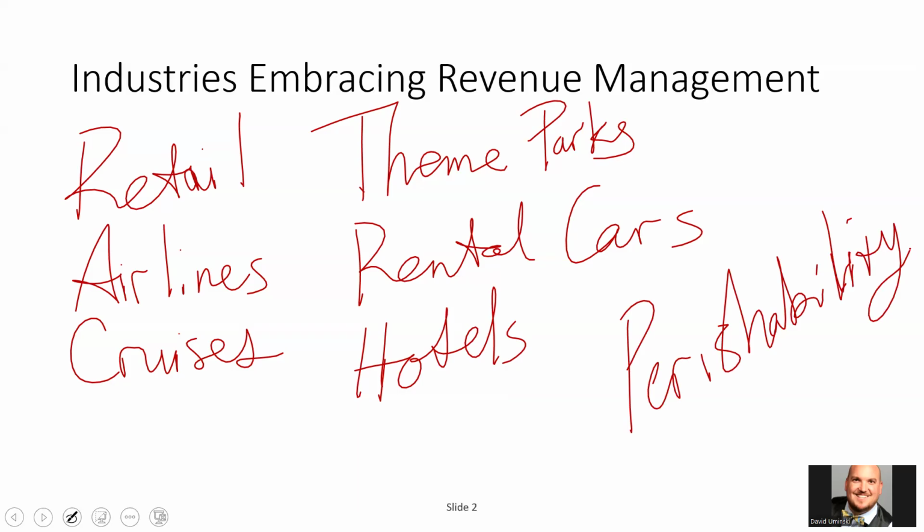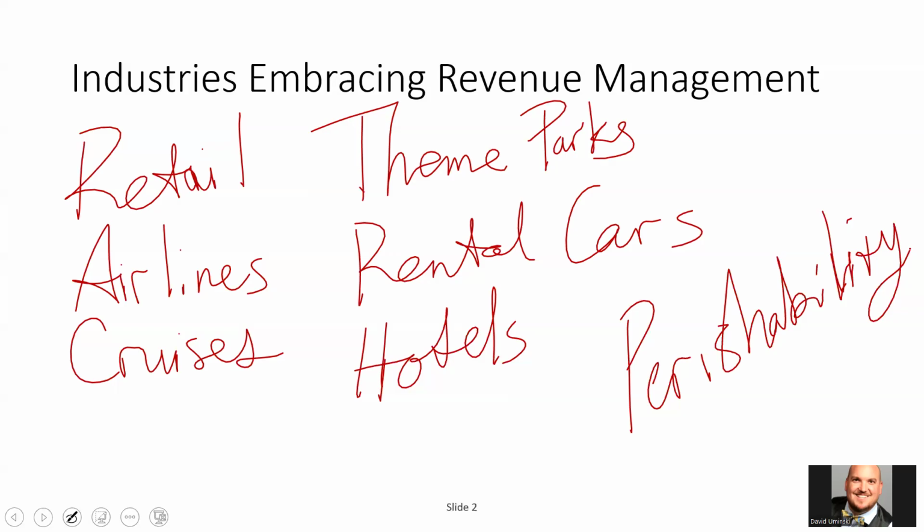No. Once tomorrow comes, can I sell today's car to somebody tomorrow? No, right? So once midnight happens, any cars sitting in my rental car lot that didn't get rented, I can't sell that car today. I can sell it tomorrow, but then that goes on tomorrow's revenue. So once midnight happens, that perishable product goes away.